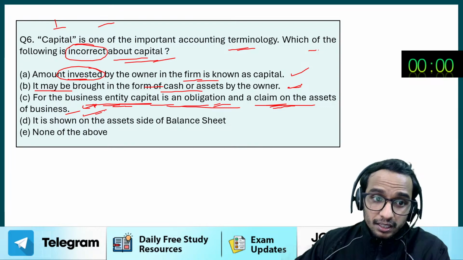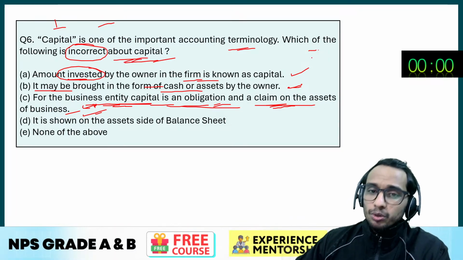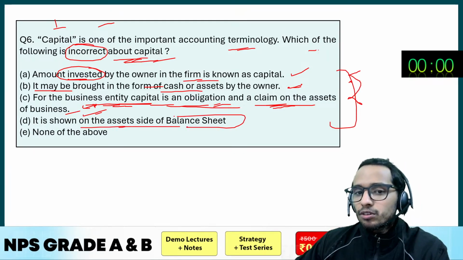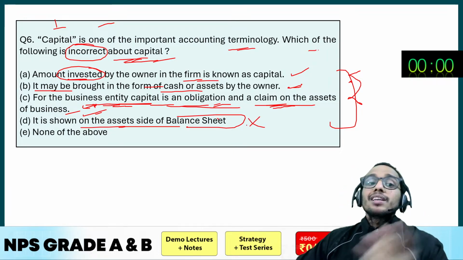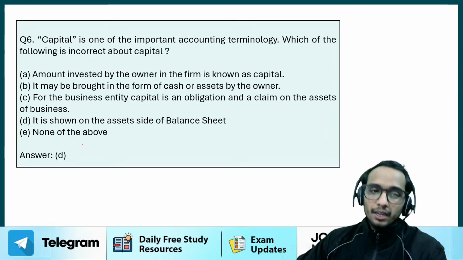Absolutely correct. D option, but we have to find out the incorrect statement, no? So these will not be the answers. Fourth option, it is shown on the asset side of the balance sheet. No, it is not. It is shown on the liability side. Capital is shown on the liability side. So the correct answer would be option number D only, right? So this is the answer.